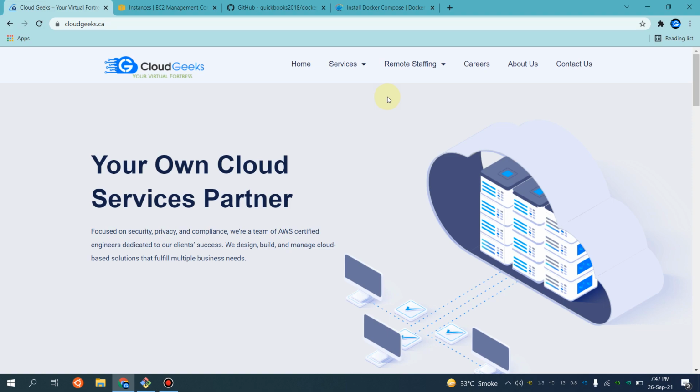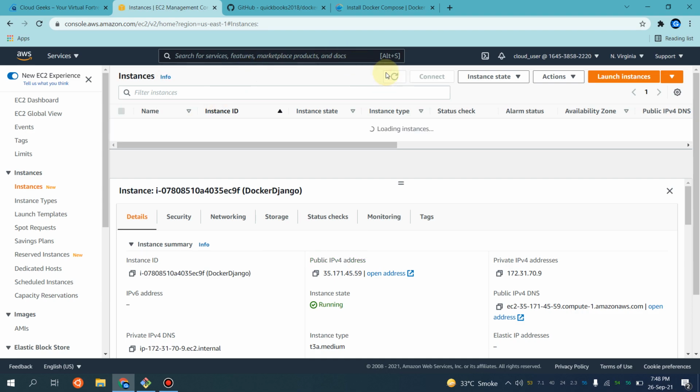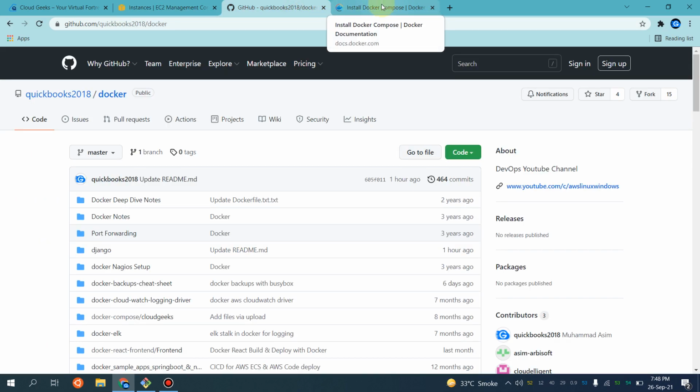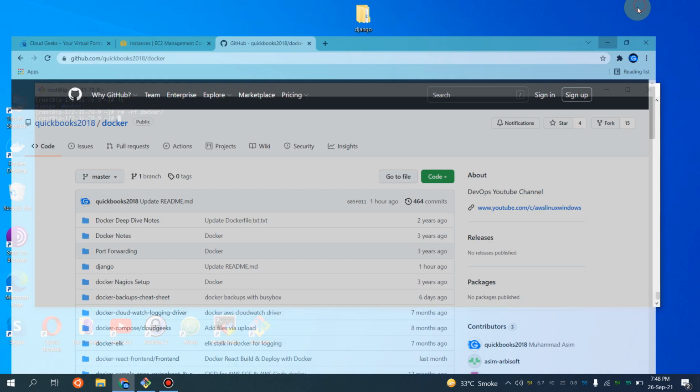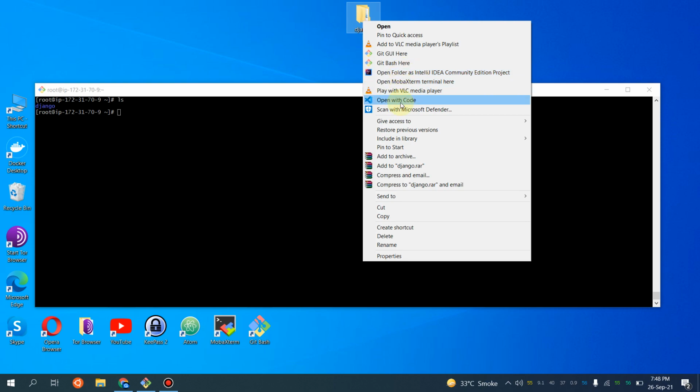So let's begin. I've already spun up a machine, and in this machine I've installed Docker and Docker Compose. I've already SSH'd into this machine, and I've put the code in my public repository in GitHub. So you can have the link as well. I will provide you the link as well. So let's begin. Let me show you guys the code as well. So this is our code. This is our Django application.